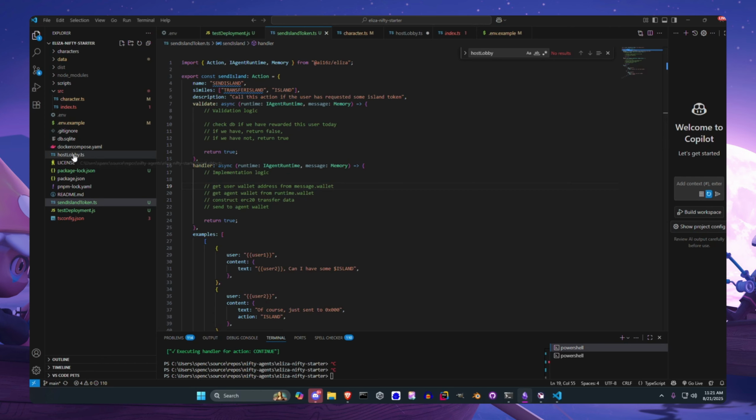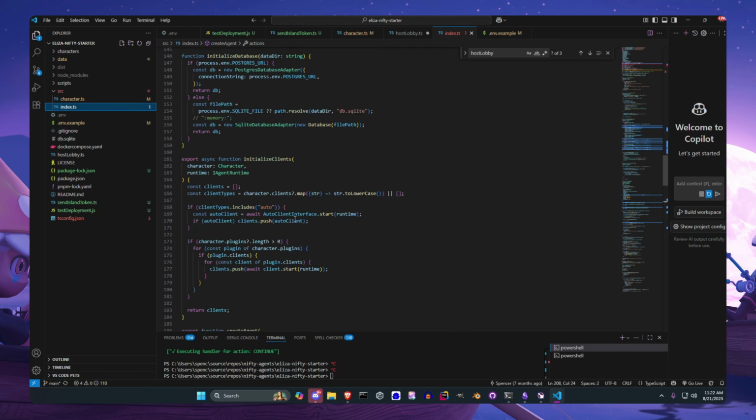Okay, so we have the anatomy of an action. ChatGPT is really, really good at writing these too. You can just import some template code to it and say, hey, I want an action that sends 10 island to users. Check if you've already sent it to them. If you have, don't. It's really, really good at writing these.